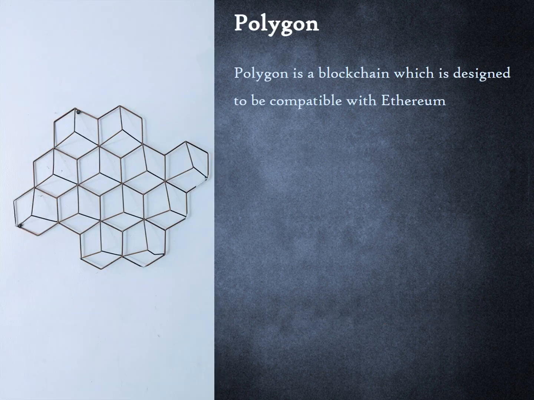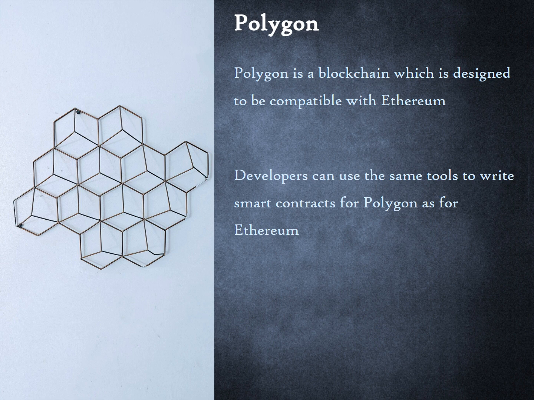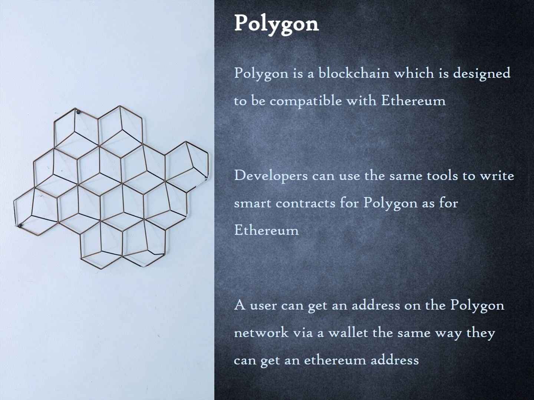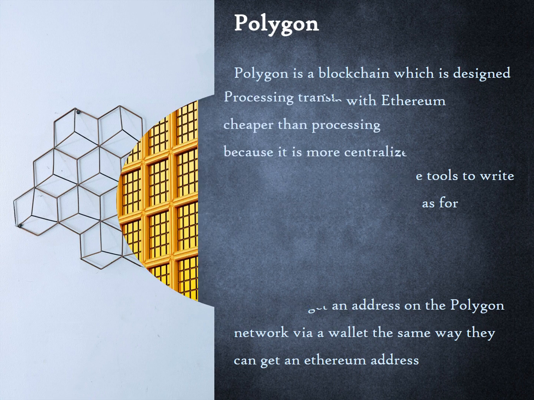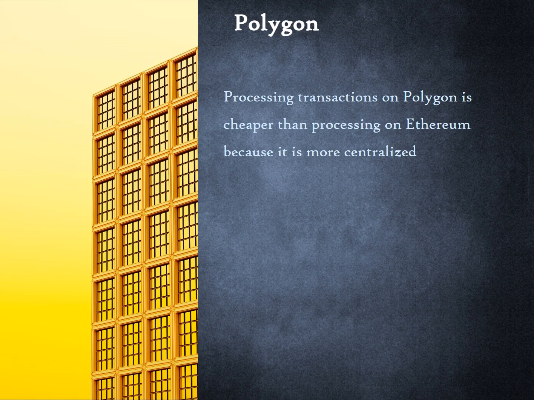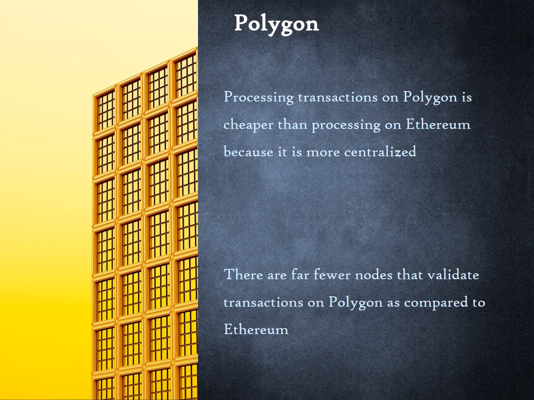Polygon is a blockchain which is designed to be compatible with Ethereum. Developers can use the same tools to write smart contracts for Polygon as for Ethereum. A user can get an address on the Polygon network via a wallet the same way they can get an Ethereum address. Processing transactions on Polygon is cheaper than processing on Ethereum because it is more centralized. There are far fewer nodes that validate transactions on Polygon as compared to Ethereum.